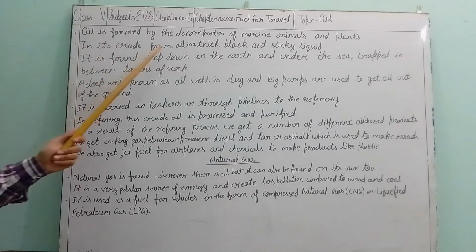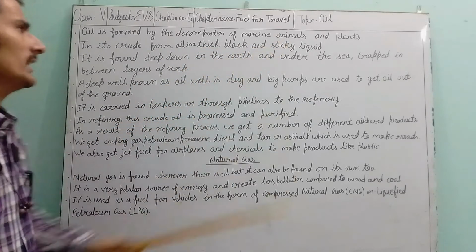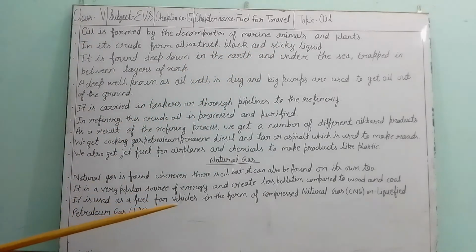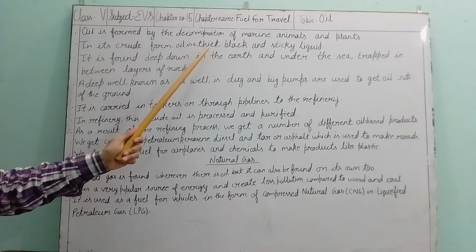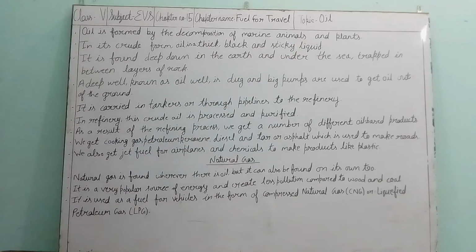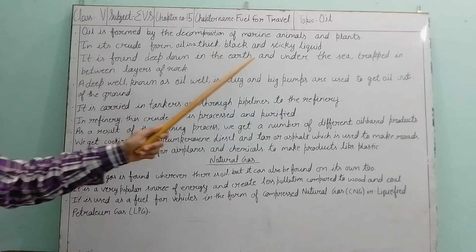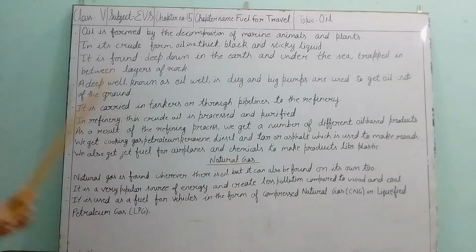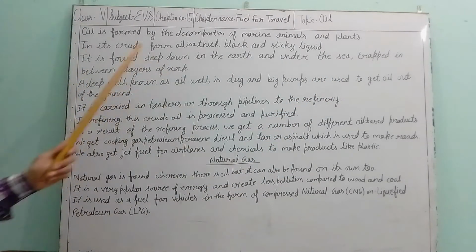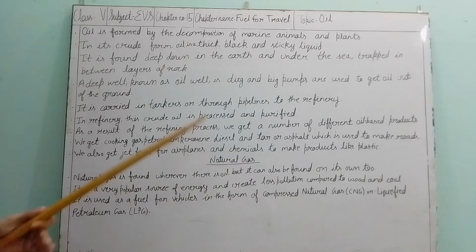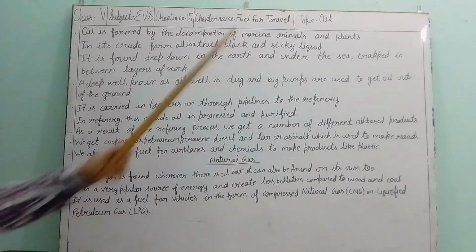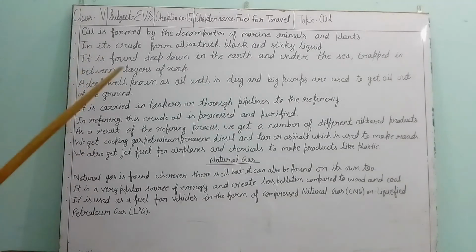In its crude form, oil is a thick, black and sticky liquid. When it is found by digging the earth, it is a thick, black and very sticky liquid. It is found deep down in the earth and under the sea, trapped in between layers of rocks.